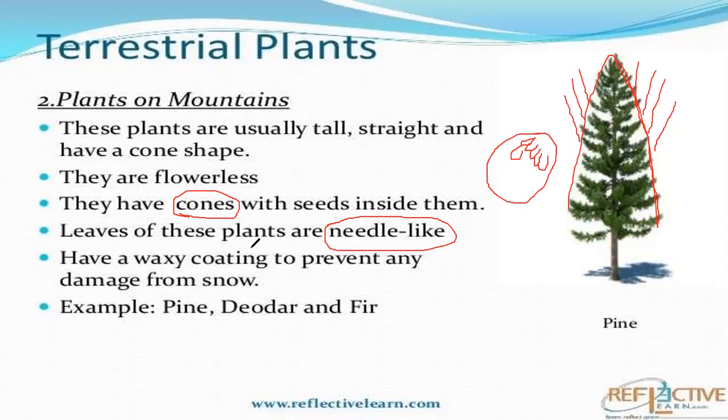That wax is like latex. In leaves there is a latex coating. Due to that, these leaves are not damaged by snow.